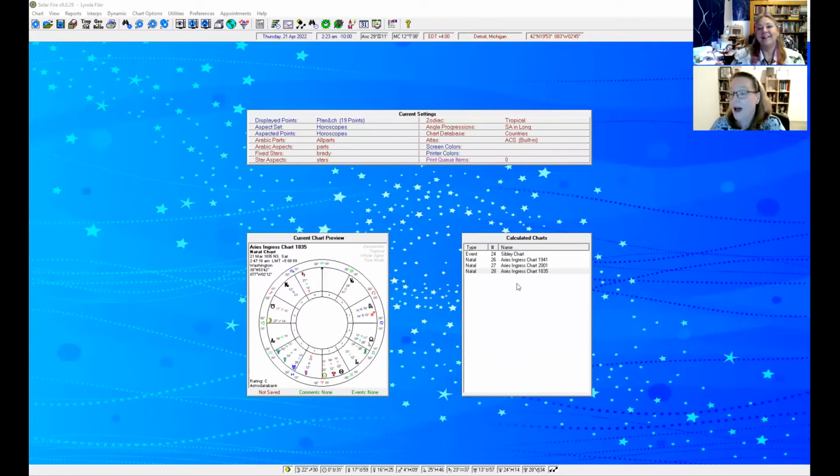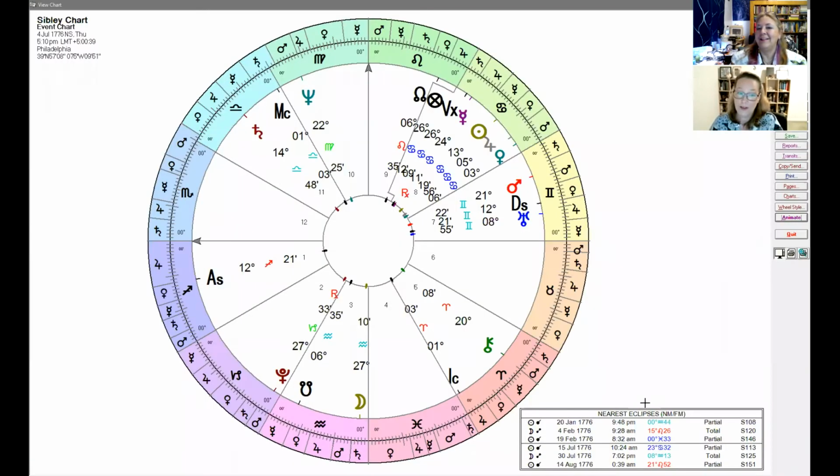So I might bring the charts up. That'd be great. Oh, and then Donna and I, because I'm sure the astrology is a bit kooky at the moment, got a little bit distracted and had a look at the Aries ingress charts, but they were very, very telling, I thought. And we've done a podcast about Aries ingress charts, so we will put that in the description. But this is the US Sibley chart, the chart for the USA.